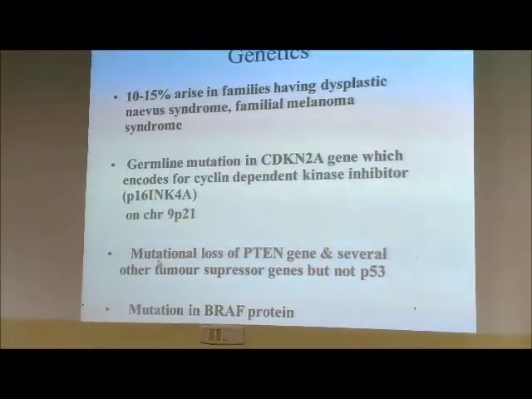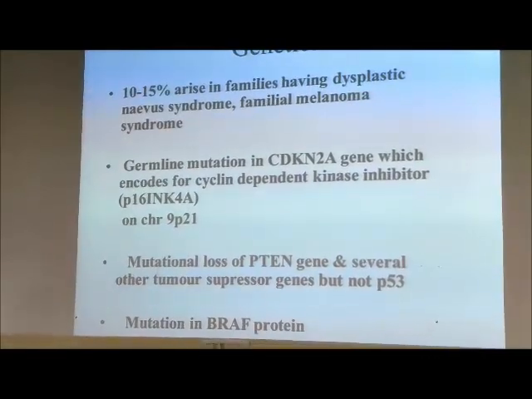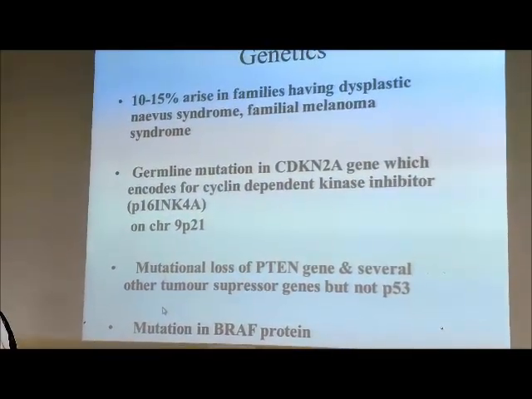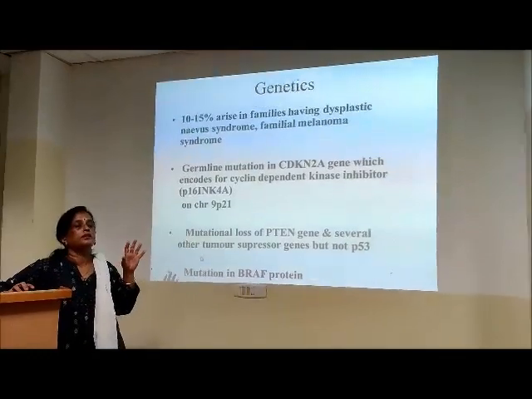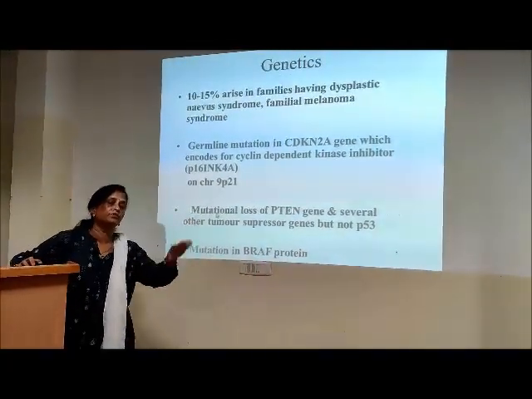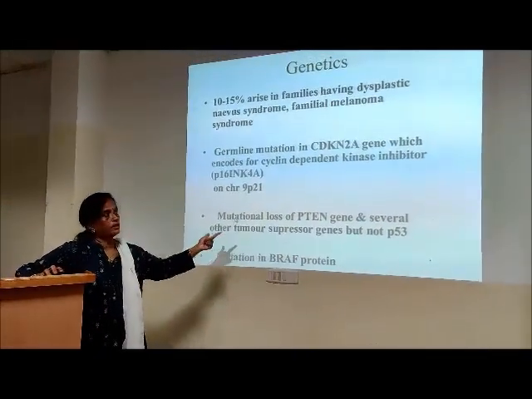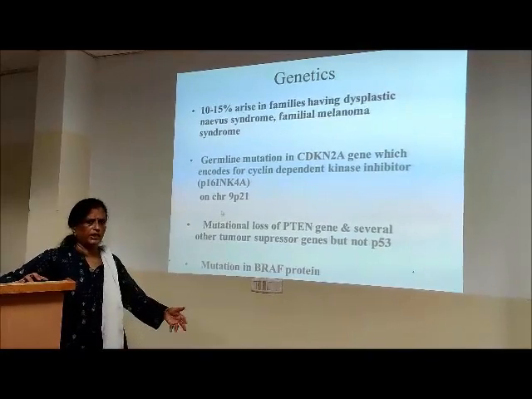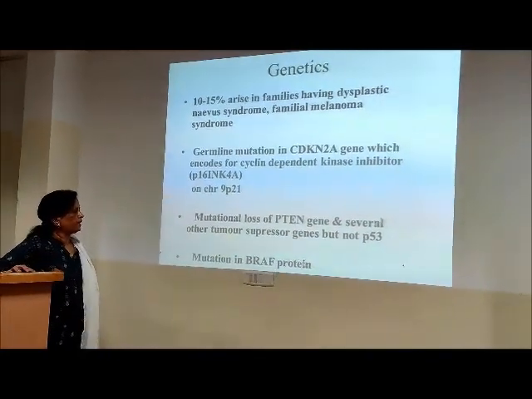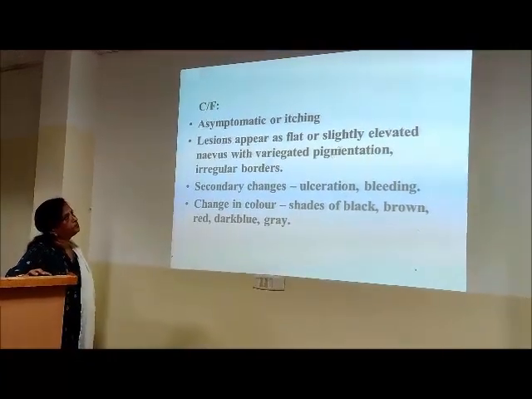Mutational loss of PTEN gene and several other tumor suppressor genes. As long as tumor suppressor genes are there, it is good. So if mutation occurs and they are lost, then there is risk of developing any malignancy for that matter. Then mutation in BRAF protein. This is a repetition I told you.